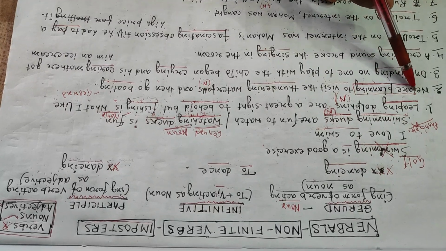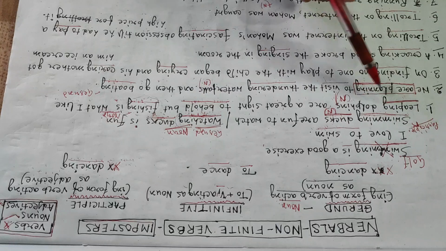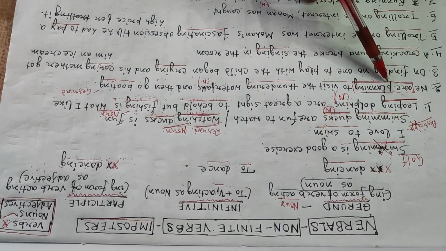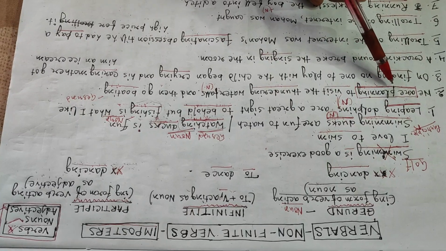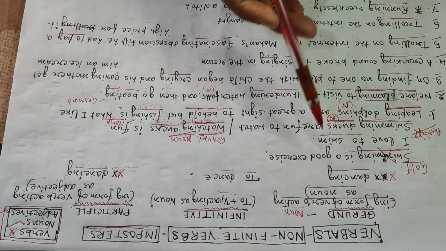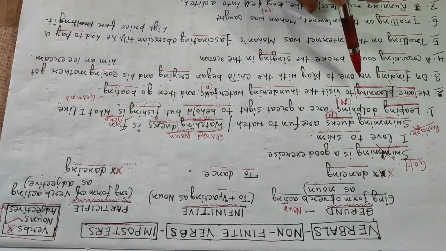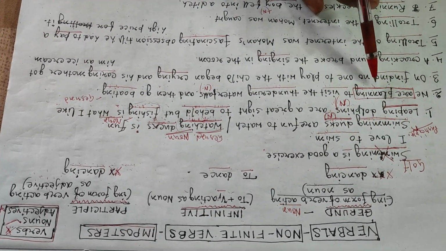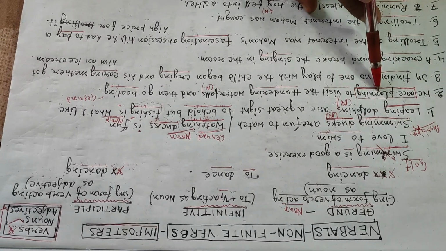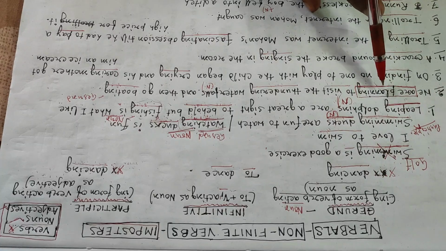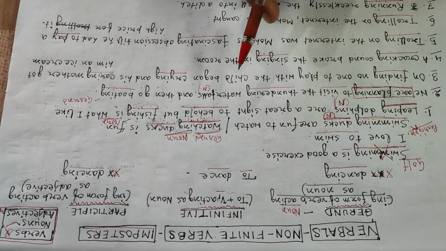So don't confuse gerund and participle with main verb. Don't say that all the ing words are either gerund or participle. No. You have to identify whether there is a helper in front of it or not, and you have to think whether the verb is in continuous tense or not.